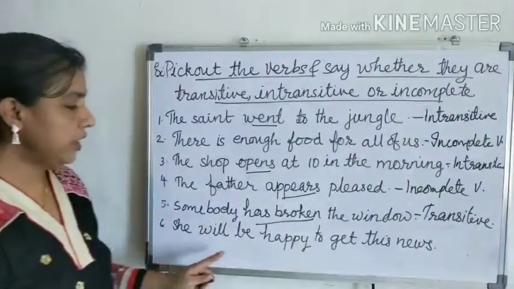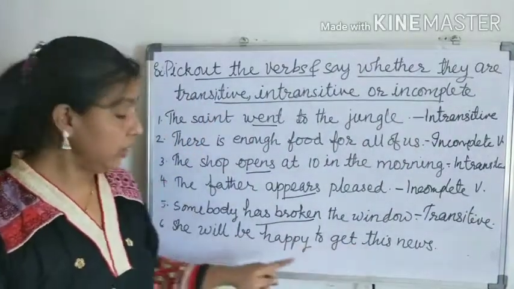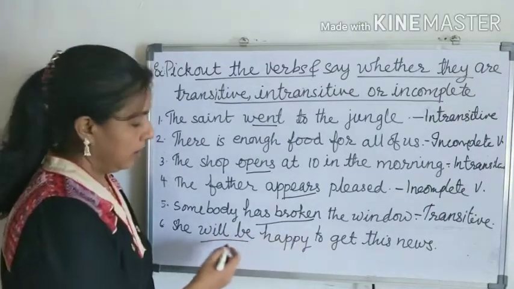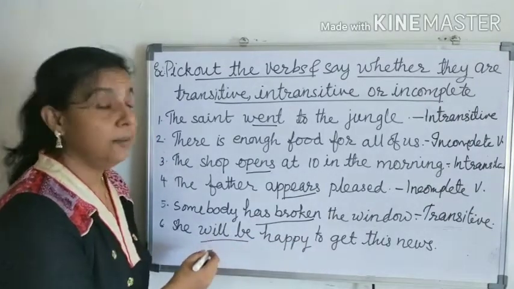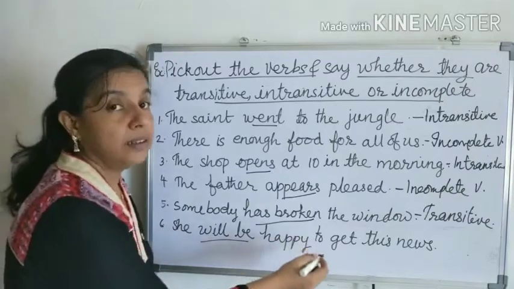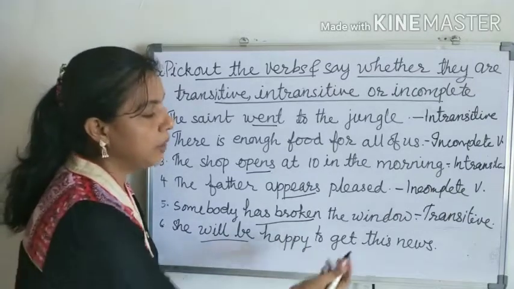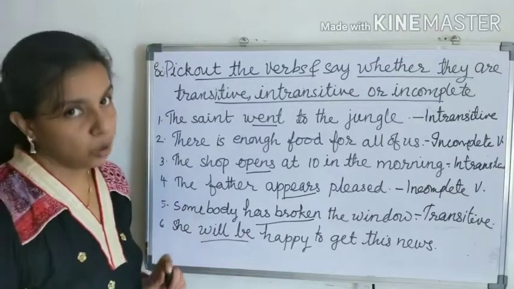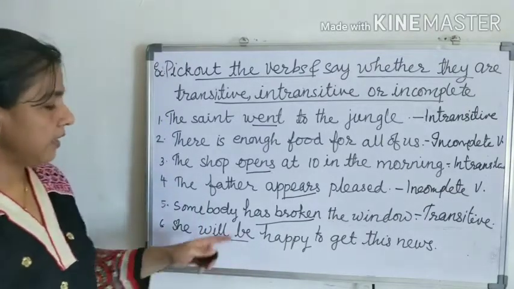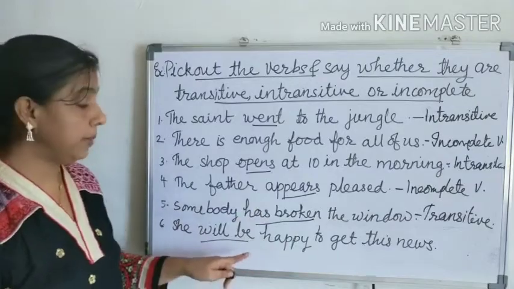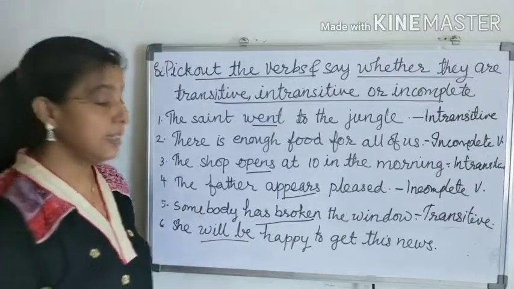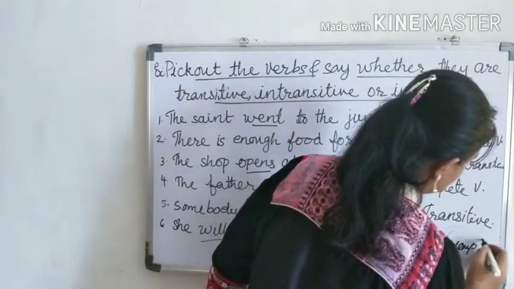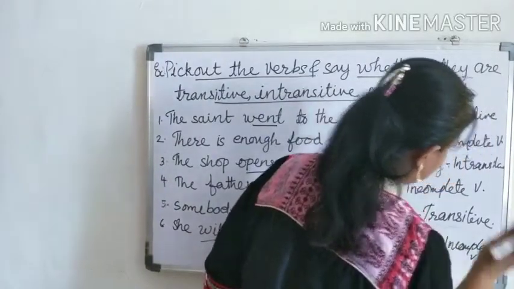Now next, she will be happy to get this news. So here will be. Yes, this is an incomplete verb. Why? Here there is no object, and happy to get this news. Here happy is the complement. She will be happy. Happy is the complement here and this is an incomplete verb.